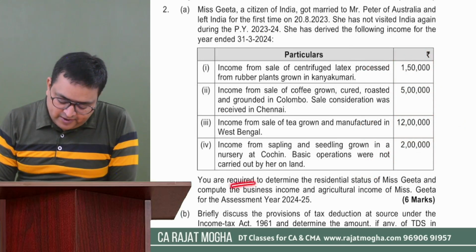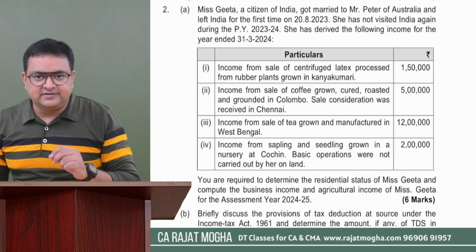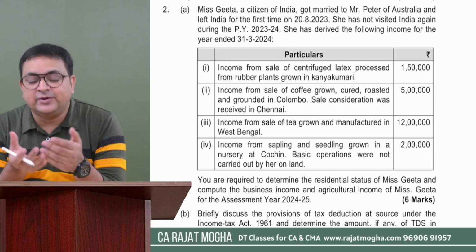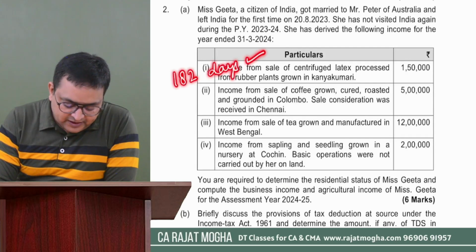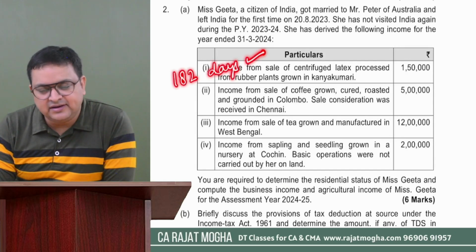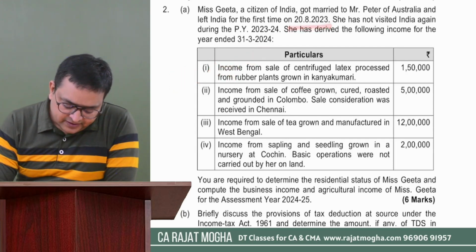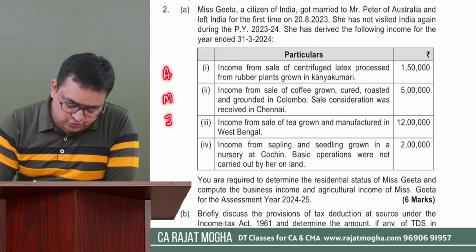You are required to determine the residential status first. So first we will determine the residential status. We will apply the basic conditions first. What are the basic conditions? If the assessee is in India during the previous year for 182 days or more, and satisfies this condition, then the assessee is said to be resident. Let's see for how many days she was here in India. She was here in April, May, June, July, and for some period of August.